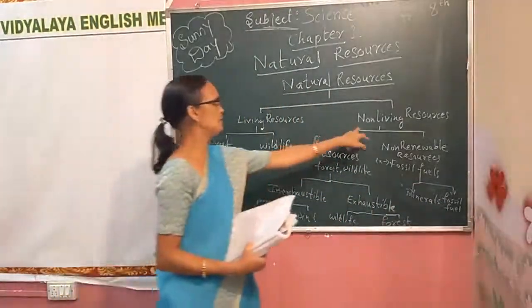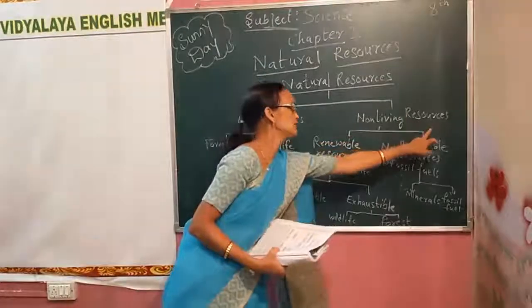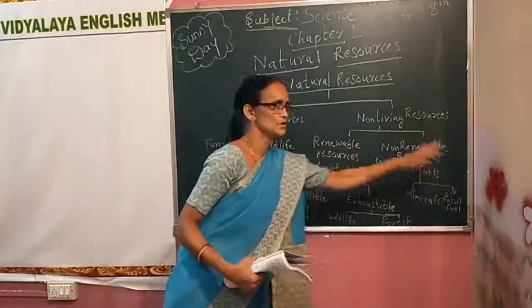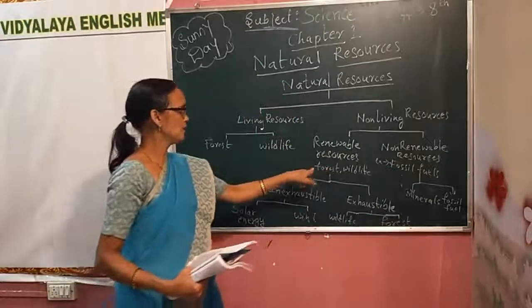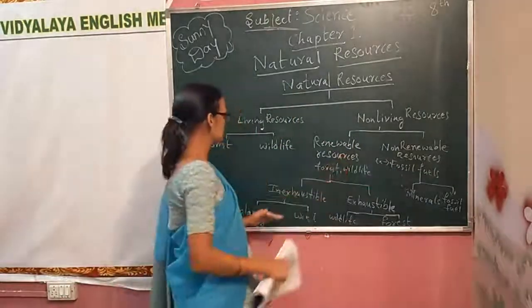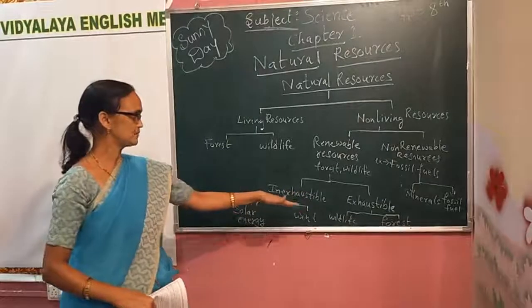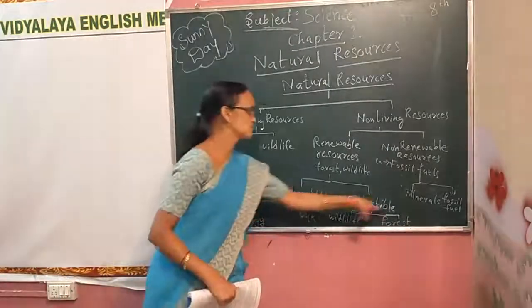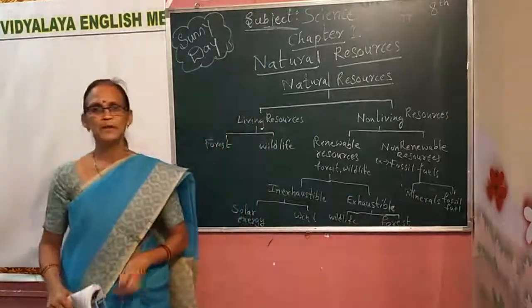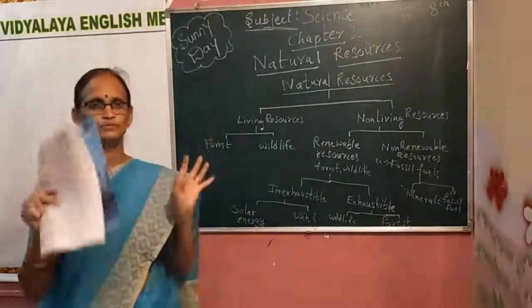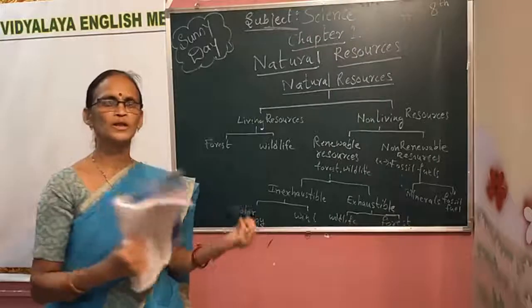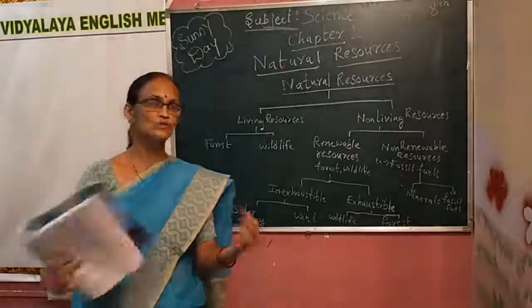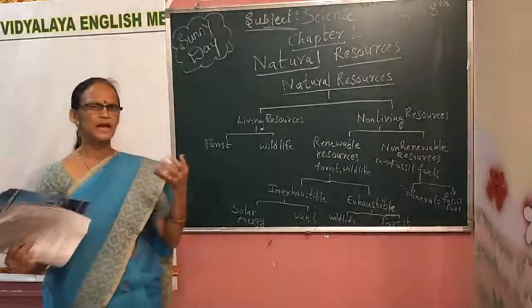So now, non-living resources are of two types, renewable resources and non-renewable resources. And here renewable resources are forest and wildlife. Again we have a small subdivision, that is inexhaustible and exhaustible. Exhaust means what? Exhaust means finishing. Your energy, you come to school in the morning, and by evening all your energy is exhausted. Like that, exhaust means finishing. Our energy will exhaust.